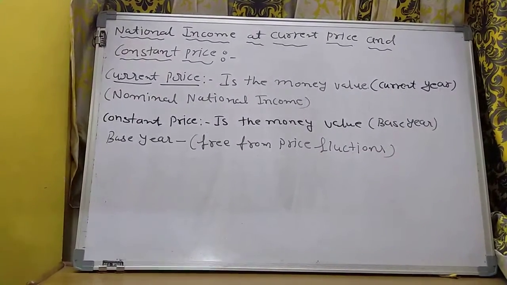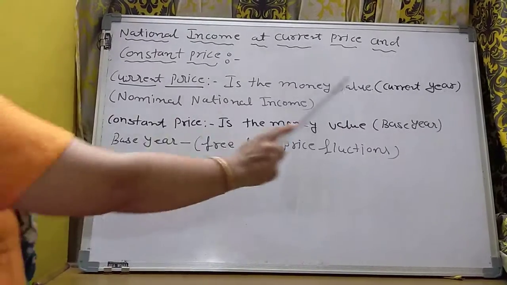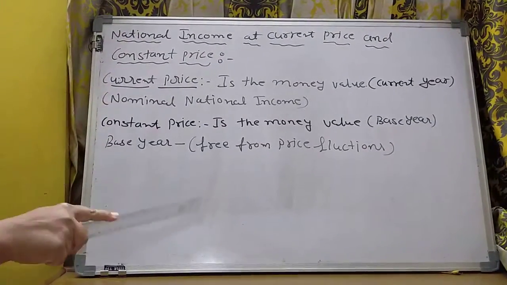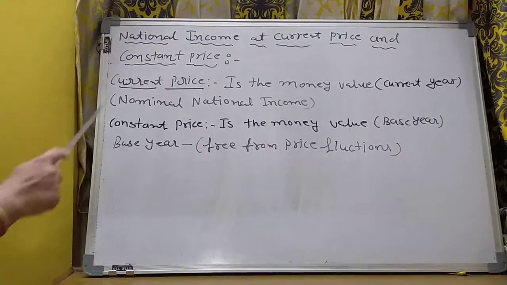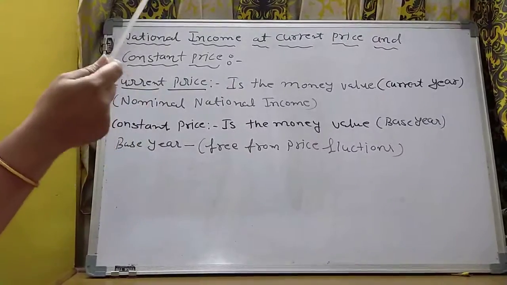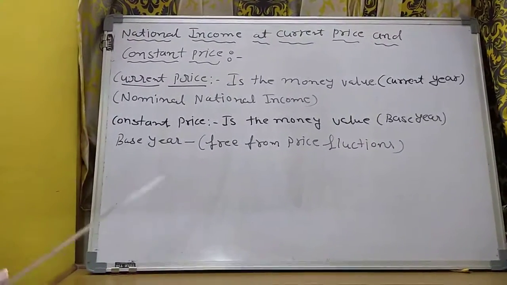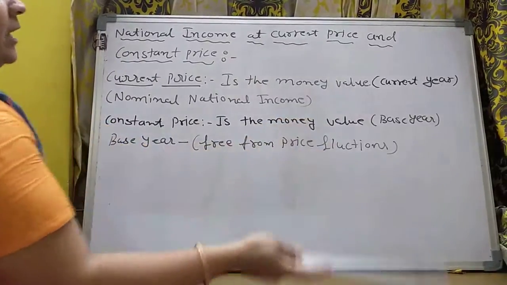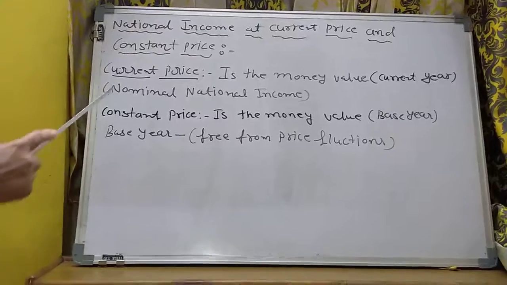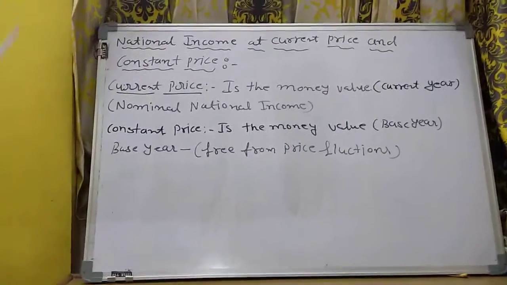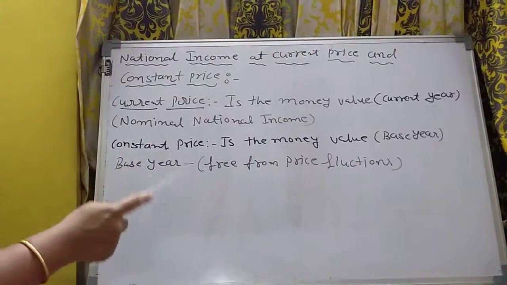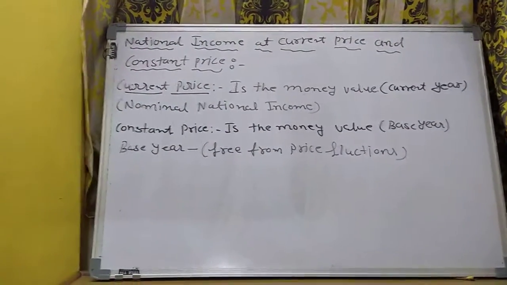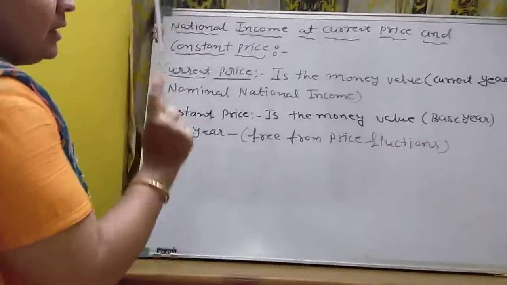When we are talking about the current price or current year, maybe this year's situation is critical or worst, so our economy will decrease. Maybe in other years, like 2017 or 2019 or 2015, our economic condition was very good. In 2015, which was the current year at that time, the economic condition was very good, so our nominal national income was very good. But that's why, since we are talking about only the current price and current year, it does not show the real picture of our national income.